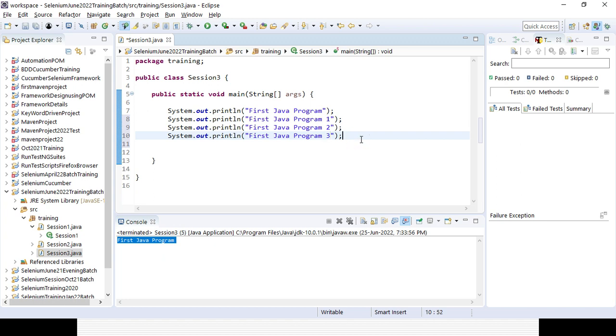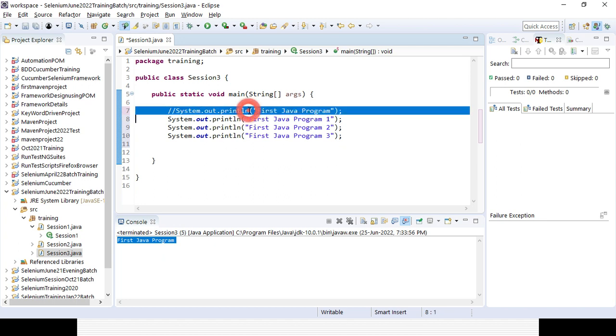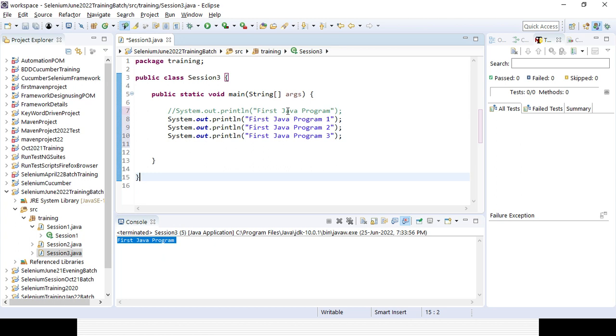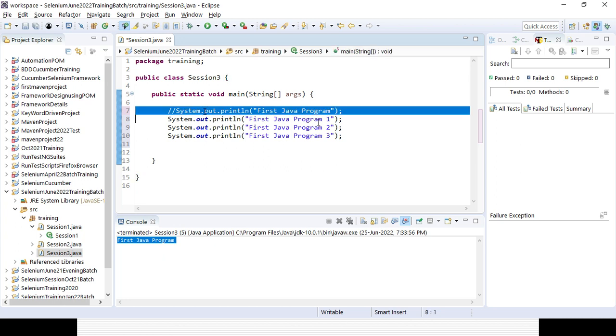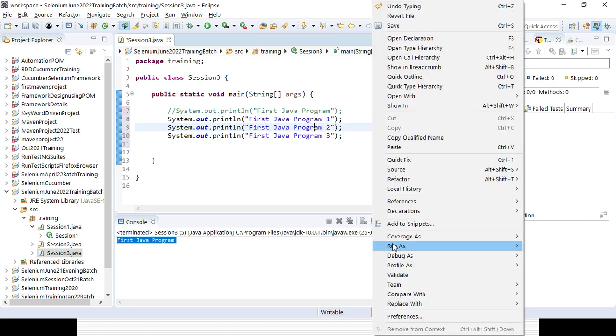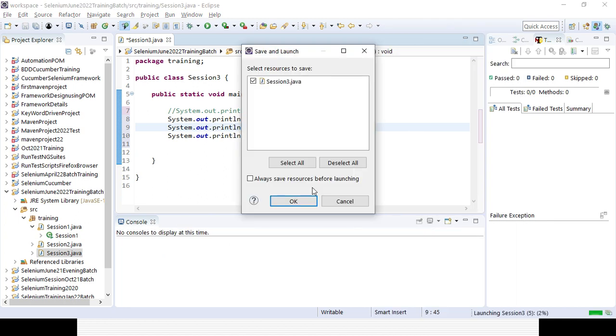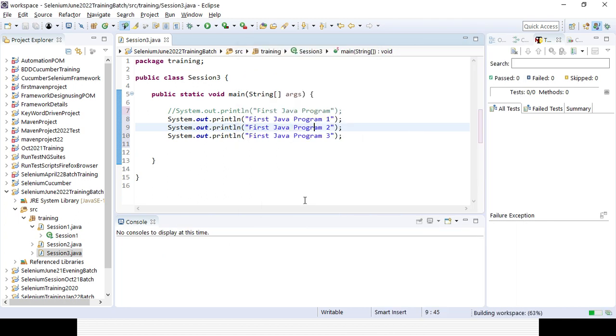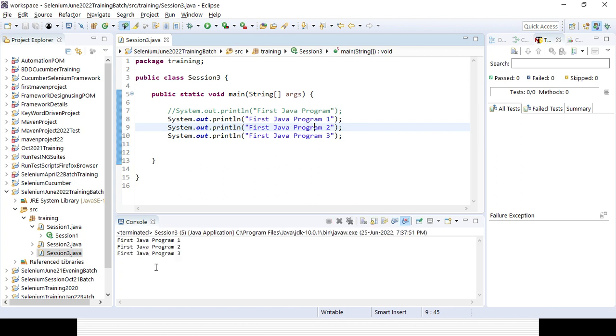There are options. In case you want to comment out a single line, you can simply give a double slash at the start of the line. You can see the color changes immediately, from blue to green. That means if you run now, 3 lines of code will be executed instead of 4. The code will still be there, but it will not impact the execution. We can uncomment it again if required.